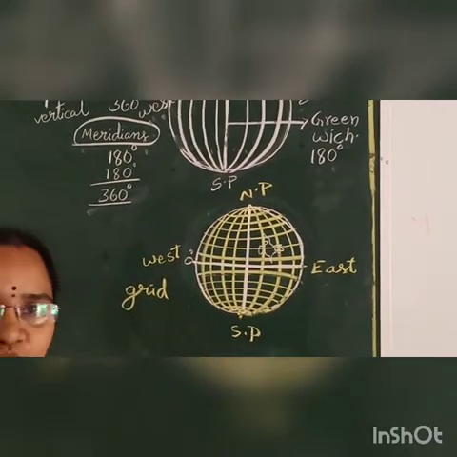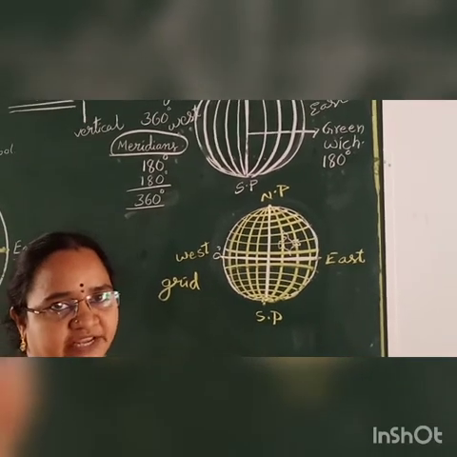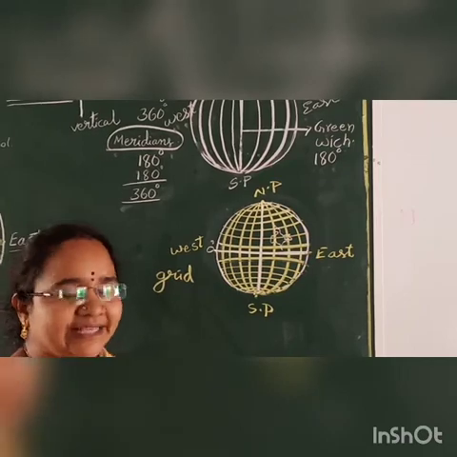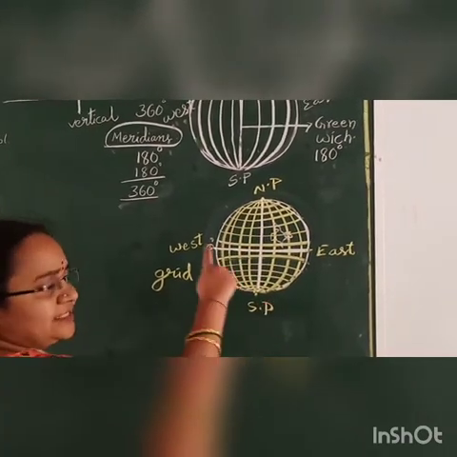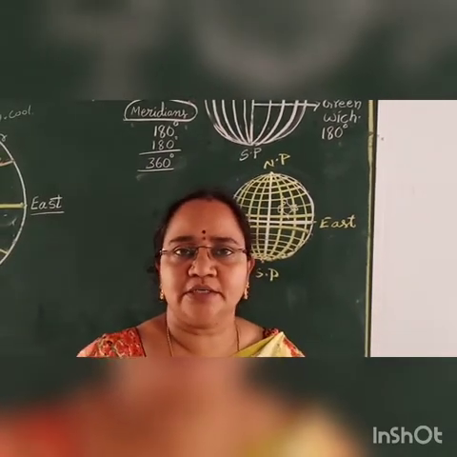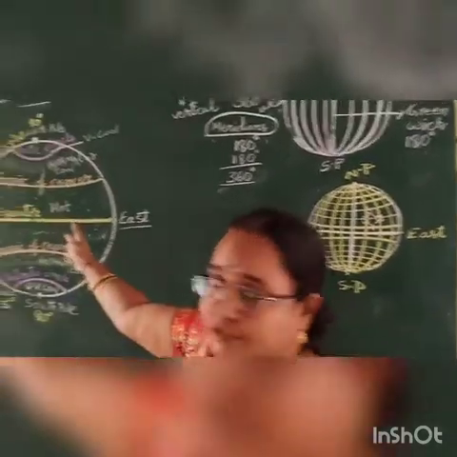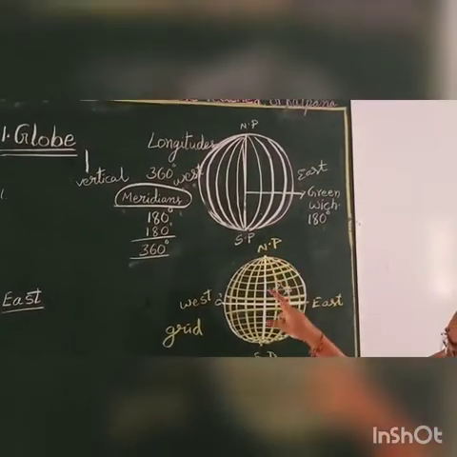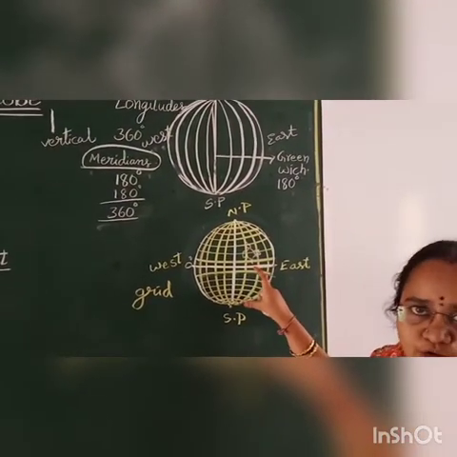Like that, where is your town, where is your state, where is your country, whatever the place, we can locate it exactly with the help of this grid. Okay, I hope you understood about the latitudes and longitudes and how they form a grid.